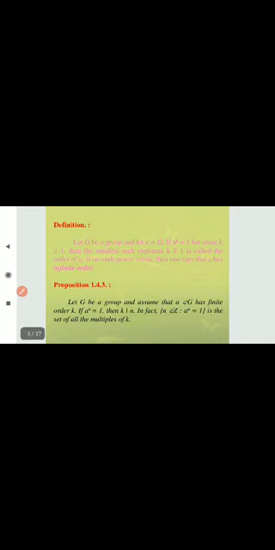Next, 4 to the power 1 is equal to 4, 4 squared is equal to 1. So the order of 4 is equal to 2. Therefore, here 2 and 3 are the generators of group G.